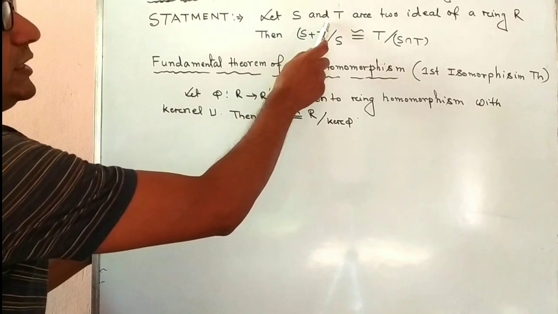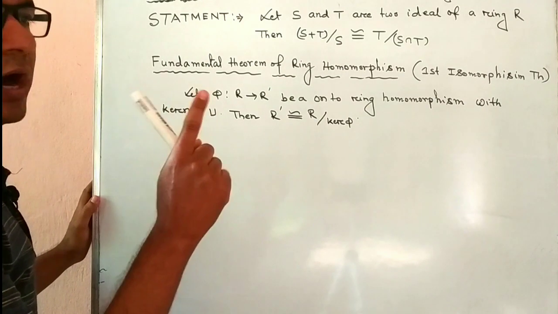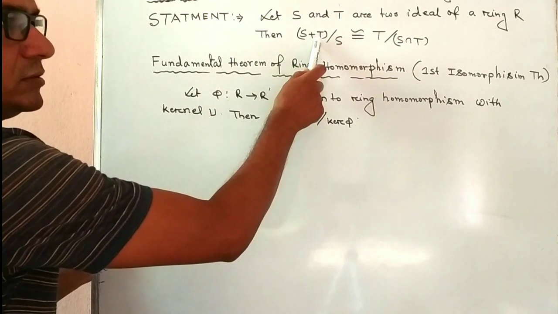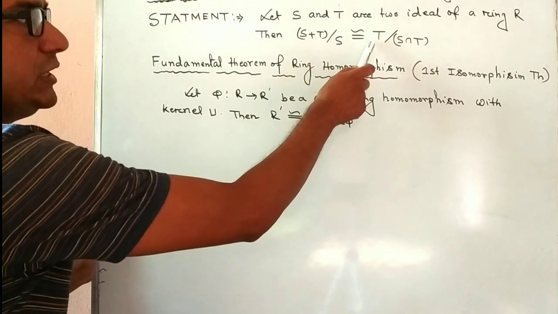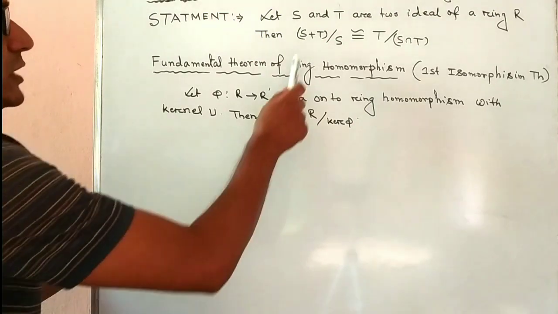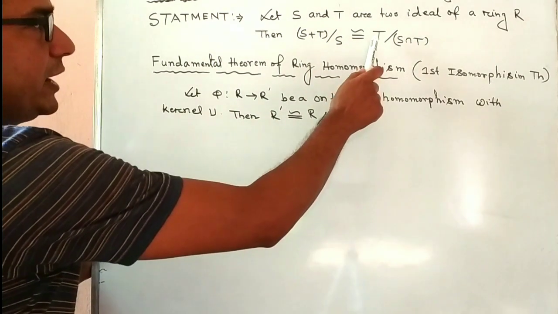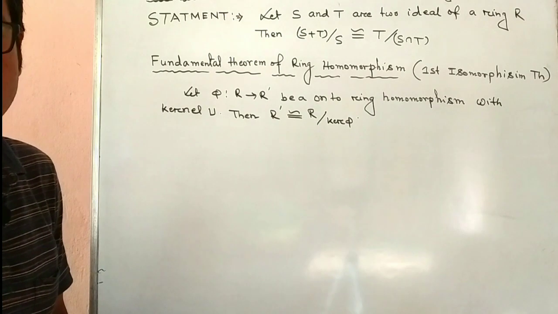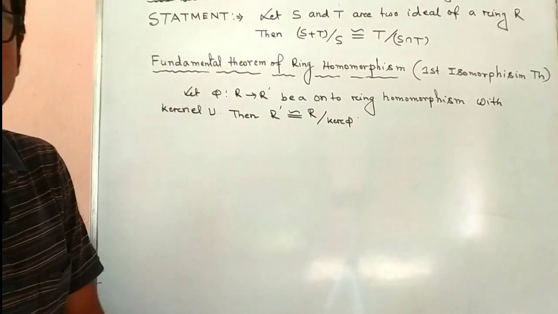Let S and T be two ideals of a ring R, then (S plus T) by S is isomorphic to T by (S intersection T). S plus T by S is a quotient ring and T by S intersection T is also a quotient ring. We have to prove this quotient ring is isomorphic to this quotient ring.